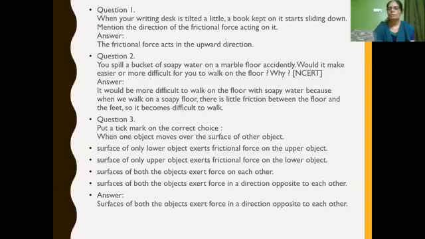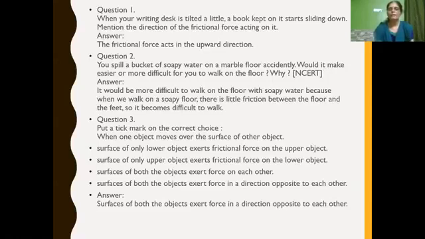Here the object is a book. It moves downward, sliding down. So what is the direction of the frictional force? It acts upward, opposite to the motion of the object, isn't it? So in this situation, the frictional force acts in the upward direction.